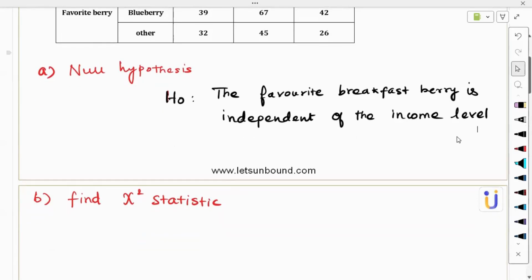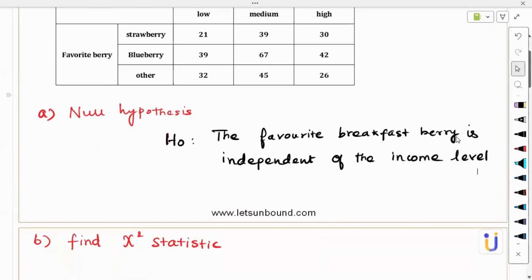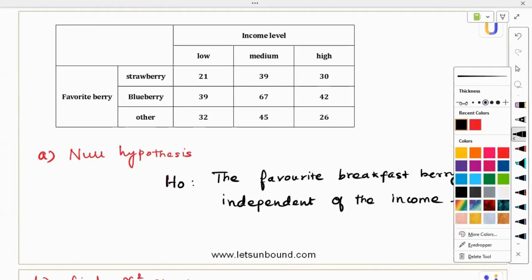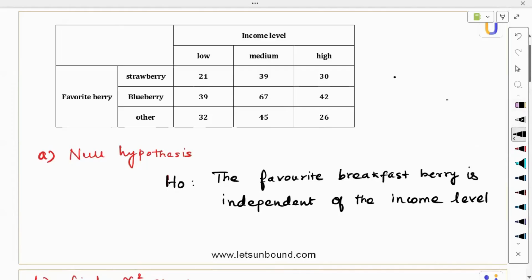And find the chi-square statistic. This is very simple using technology, so we are going to use the GDC here. How to solve this? First of all, we can make this data into a matrix form, and after getting a matrix, it's so simple. We can apply the direct option from the menu and go with chi-square. Let me share my screen with the calculator.